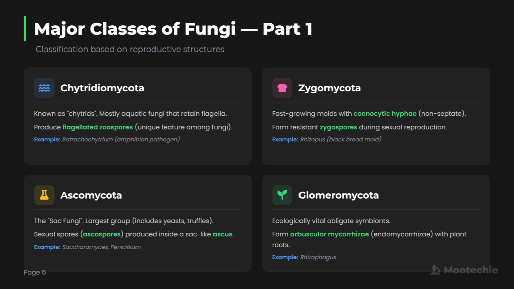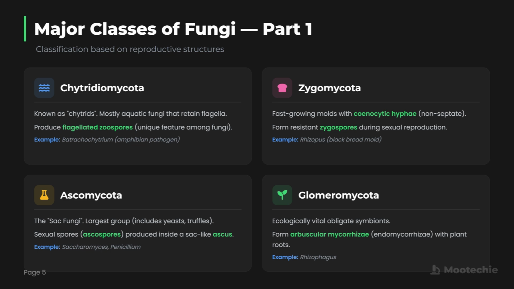Next is Zygomycota. These are fast-growing molds with koinocytic or non-septate hyphae. They form resistant, thick-walled zygospores during sexual reproduction. A common example is Rhizopus, the black bread mold you might find on spoiled food.